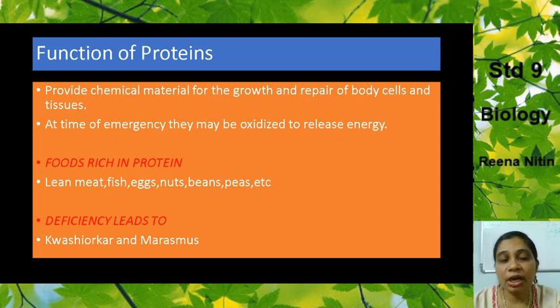Protein rich foods are lean meat, fish, eggs, nuts, beans, peas, etc. Deficiency of protein leads to two diseases, kwashiorkor and marasmus. We will be learning in detail about these two diseases.